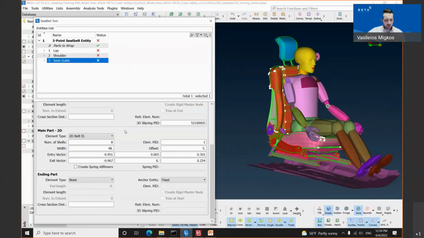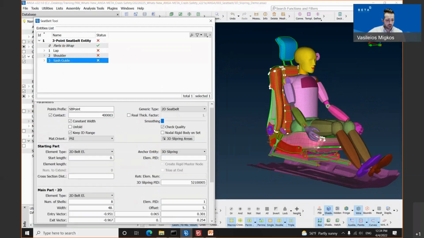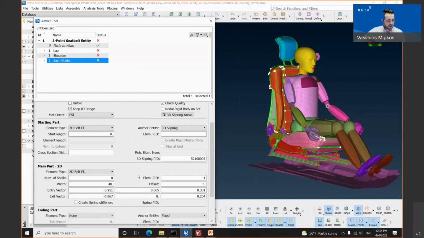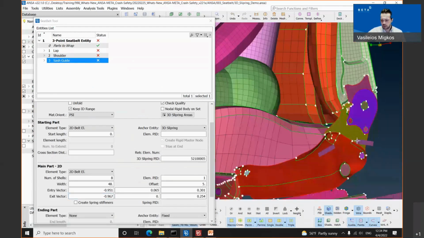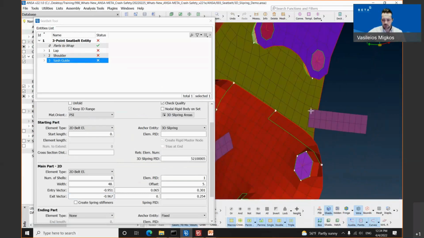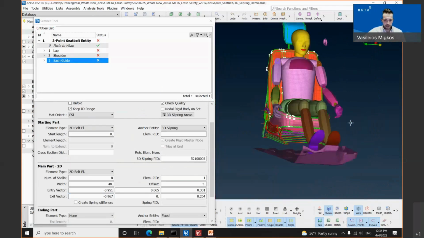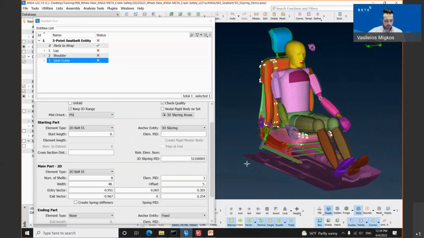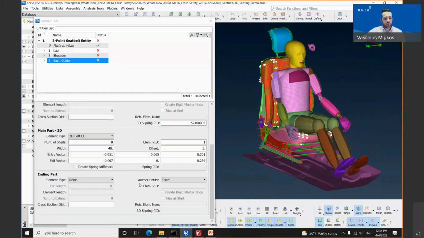Regarding the chassis guide component, the procedure is pretty much the same. The starting part has been automatically updated from the shoulder component. We need to define the exit vector for the main 2D part. Just simply click again inside that field, press the F1 keyboard button, and select the two nodes in order to define the vector. I have selected two nodes in the same direction in order to get the best result out of our seatbelt. And we are proceeding to the ending part of the last component for our seatbelt, where we have defined the element type none and as an ensure entity, the option fixed.